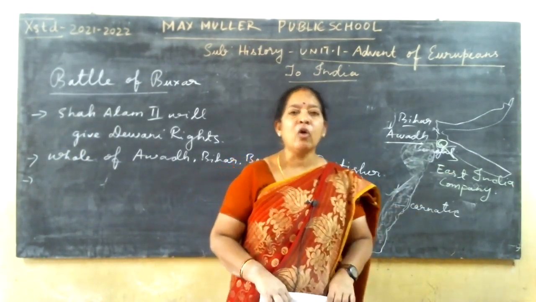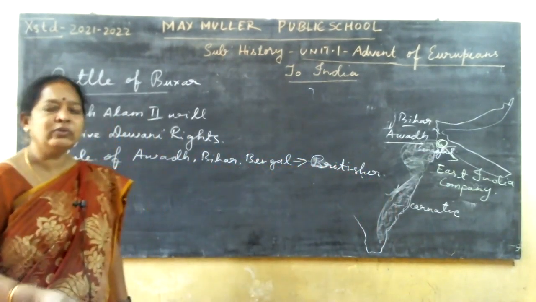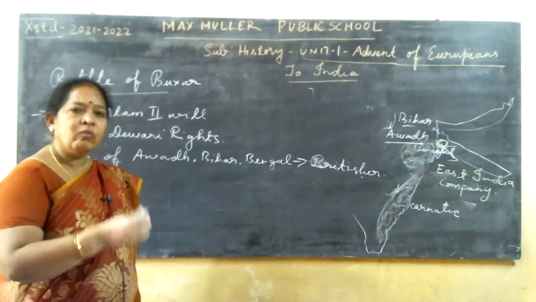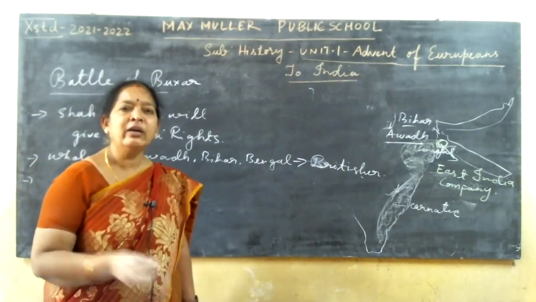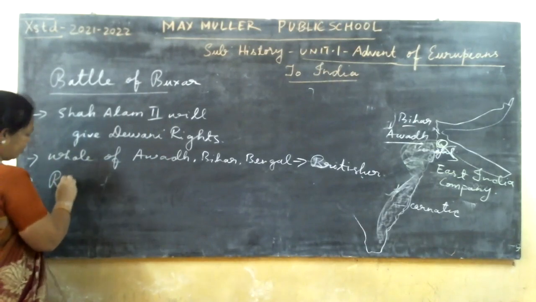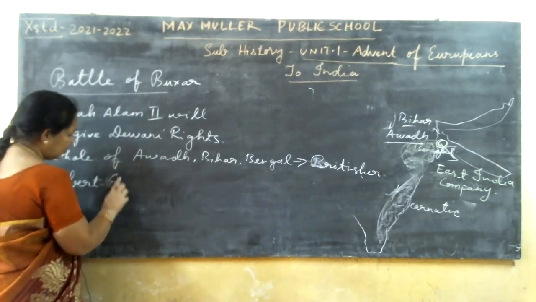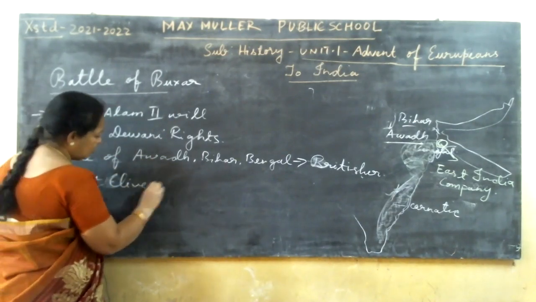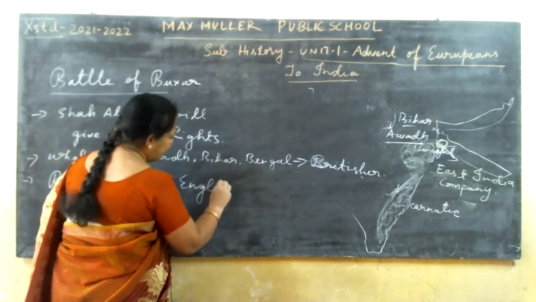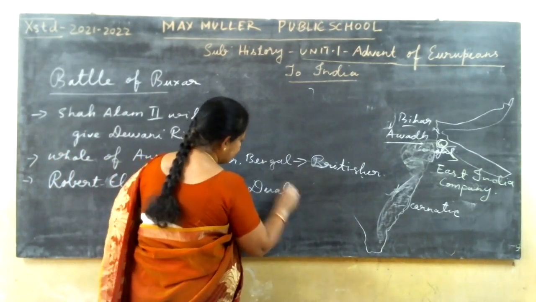And here, Robert Clive, the military general of English after Irkut, will implement the dual government system. Very important, this one.